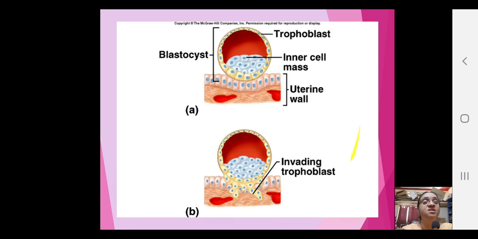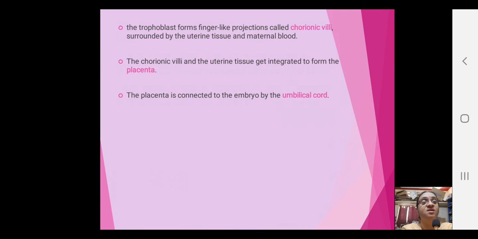Now you see here again, the blastocyst is having trophoblast and inner cell mass, and that is how the uterine wall is there, and the trophoblast invades inside the uterine wall and tries to establish a deeper connection, right. The trophoblast forms finger-like projections called chorionic villi surrounded by the uterine tissue and maternal blood. The chorionic villi and uterine tissue get integrated to form what is called the placenta.